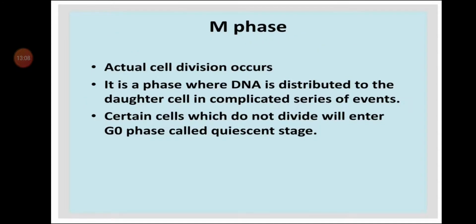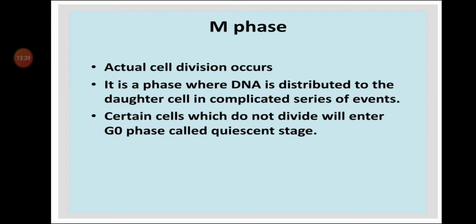Next is M phase. What do we mean by M phase? M stands for mitosis or meiosis. M phase involves karyokinesis and cytokinesis, where karyokinesis means the division of the nucleus into two daughter cells and cytokinesis means the division of the cytoplasm into two daughter cells.